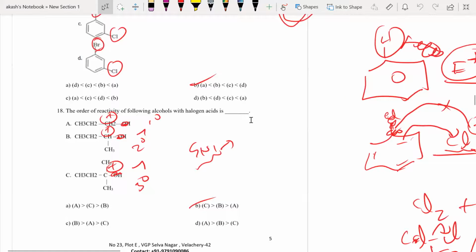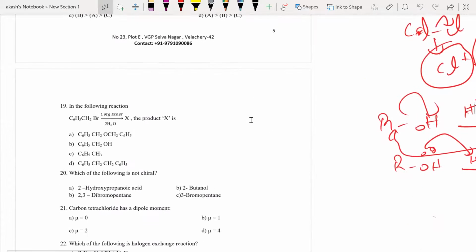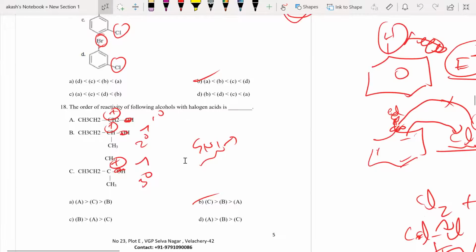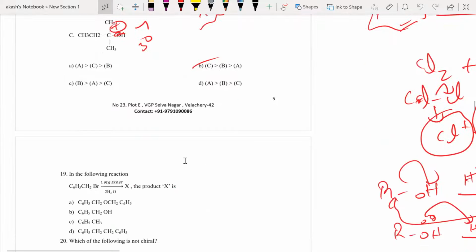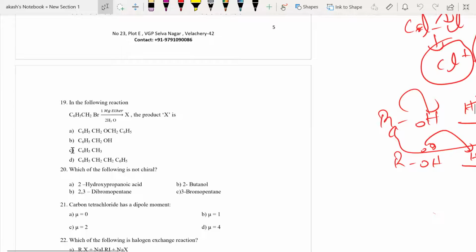I think we solved till question number 18, I guess. Right? Okay, this was done. Moving on to the 19th question. In this question, they are telling us C6H5CH2Br, so directly you must be able to write the structure. C6H5CH2Br means CH2Br, which is reacting with Mg in ether.